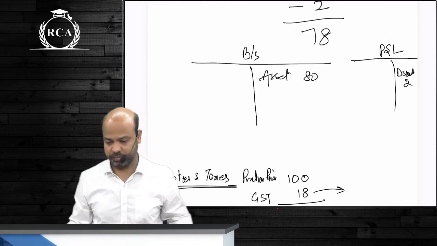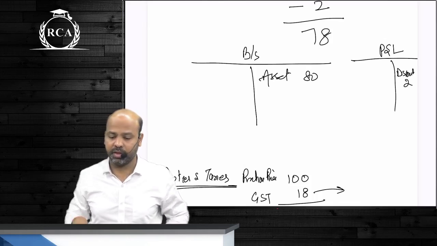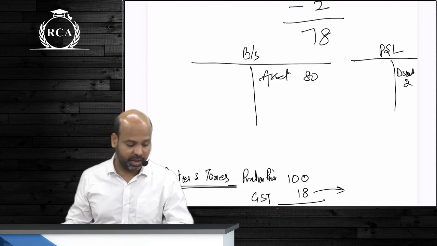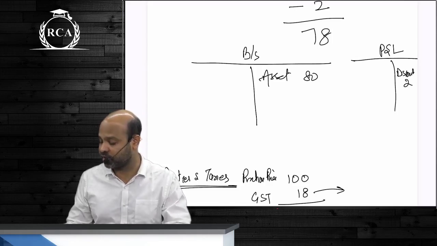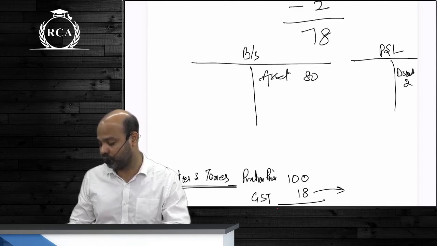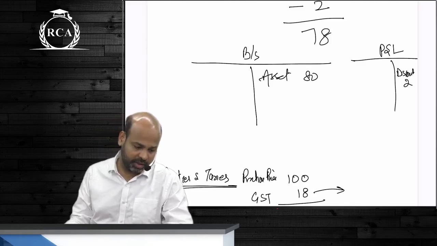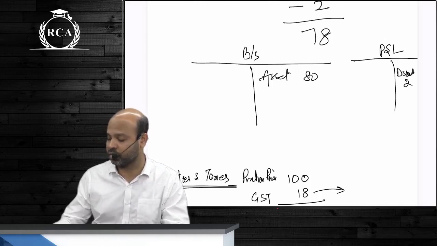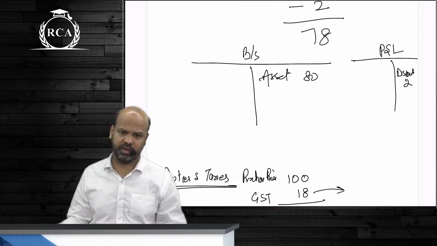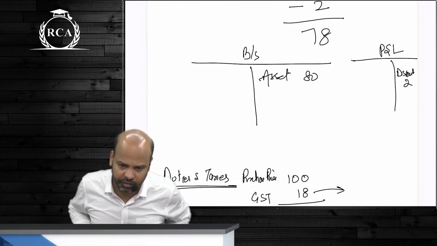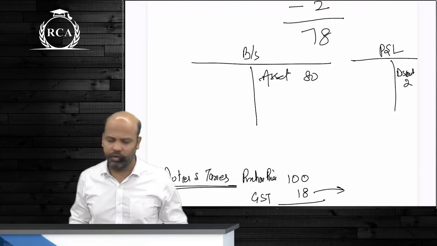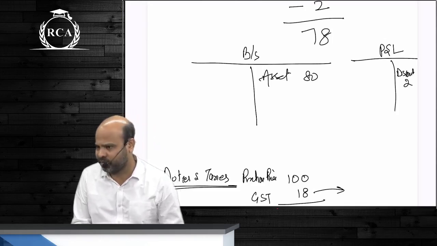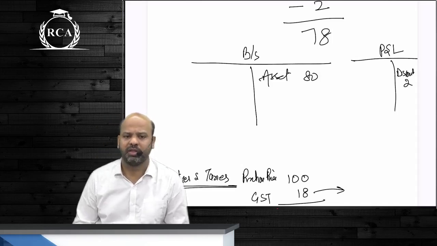Next line. Duties and taxes for which credit can be claimed should not be included in the cost of the asset, as the burden of the expenditure is not on the organization.